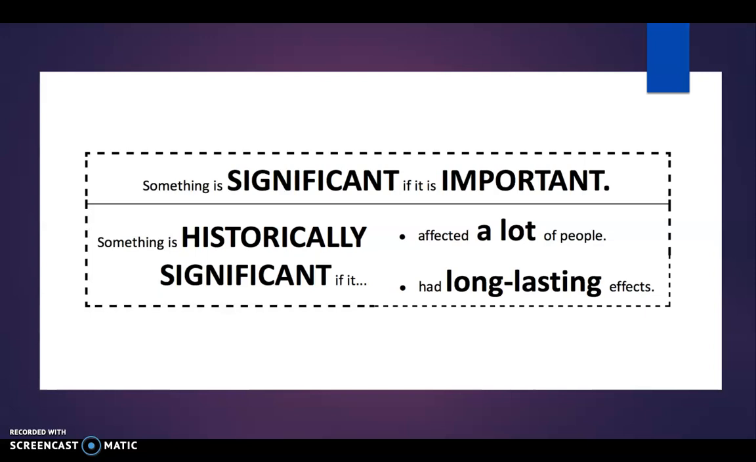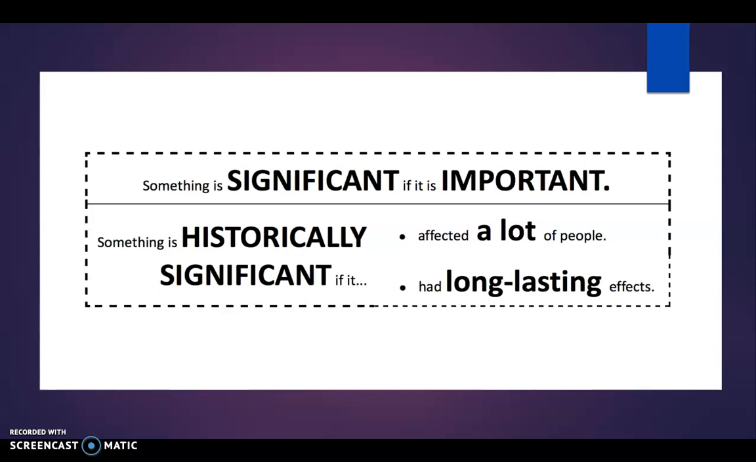Something is historically significant if it affects a lot of people, like war. War is an enduring issue in history. There have been tons of wars throughout history, and it has affected a lot of people. A lot of people have died. A lot of people have been injured. A lot of people's lives have been significantly impacted by war. And war has had long-lasting effects.